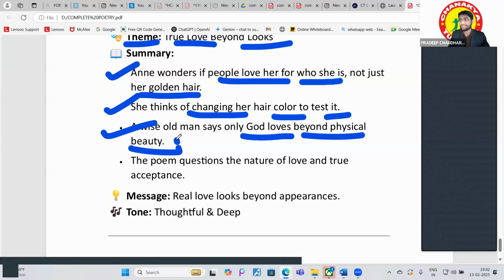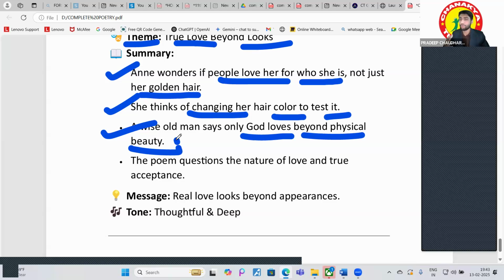Right. So, you have seen, if someone is not wearing good clothes, if someone is not having all these things proper, even if he or she has not washed his face, is anyone going to love them? No, they are just pretending. That is God, right? So God is the only one that can love beyond physical beauty, right? He does not see the beauty. He is not centered on physical beauty.